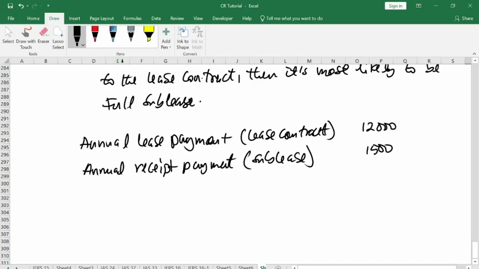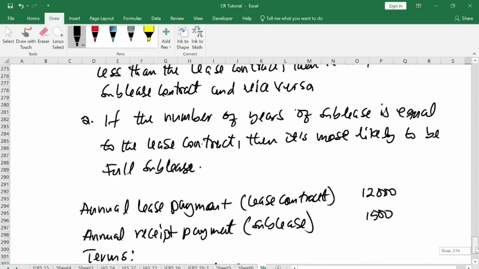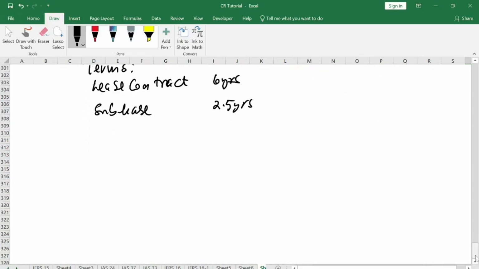So you can know that this is actually a partial, because the sublease receipt is less than the actual lease contract. And then the term: the lease contract is now 6 years as amended, and the sublease is 2.5 years. So clearly this is partial sublease.